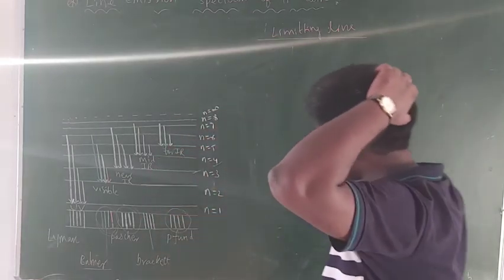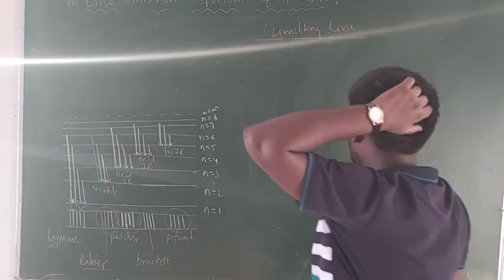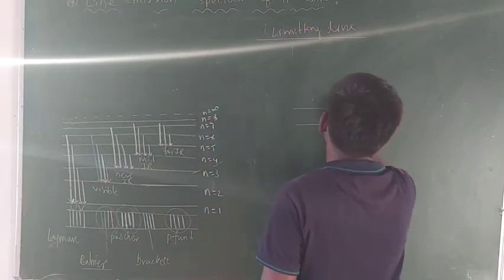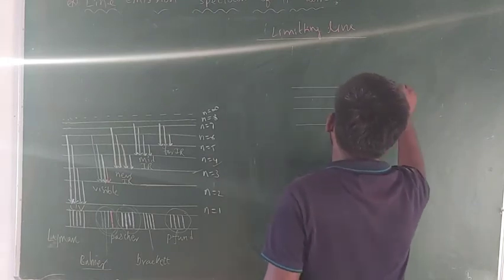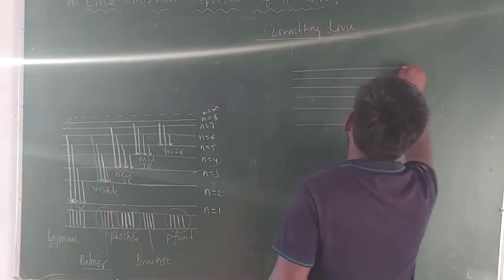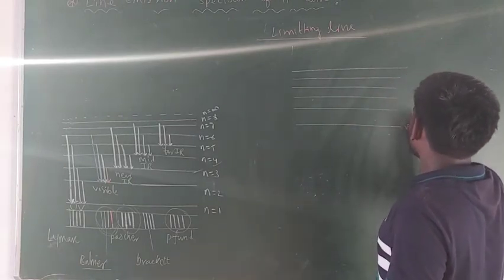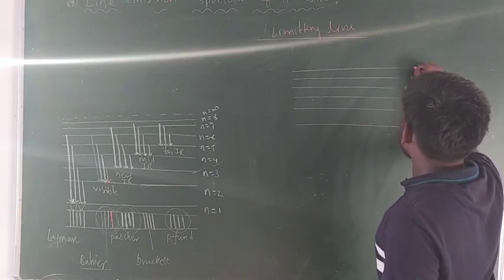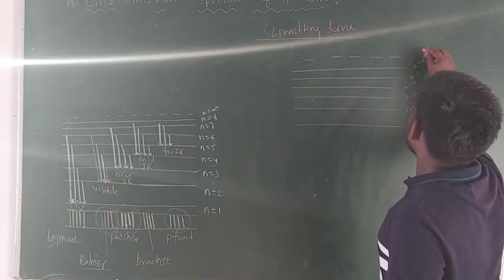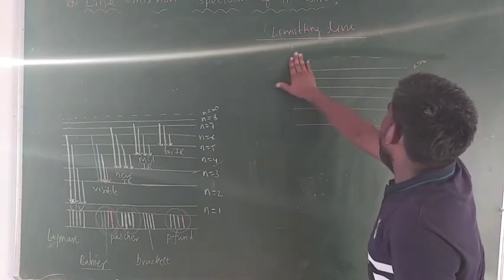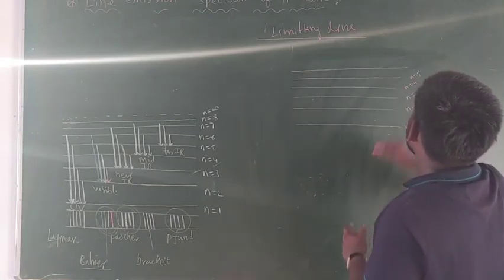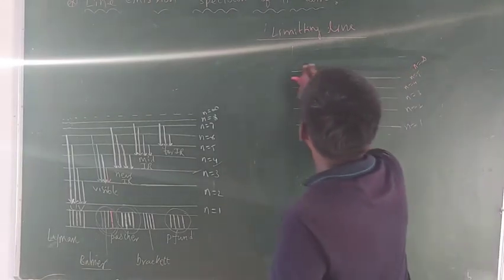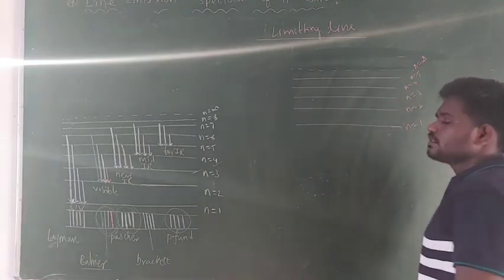We will consider here any one series. Let me consider Balmer series. So now in Balmer series, guys, spectral lines are formed during the de-excitation of electron from higher orbit to second orbit. Okay. So now this is the first one, n equal to 1, n equal to 2, n equal to 3, n equal to 4, n equal to 5 and 6, and this is the infinity. Let me take up to here only, guys. This one let me consider as infinity. Infinity line is better to represent with dotted lines, right?